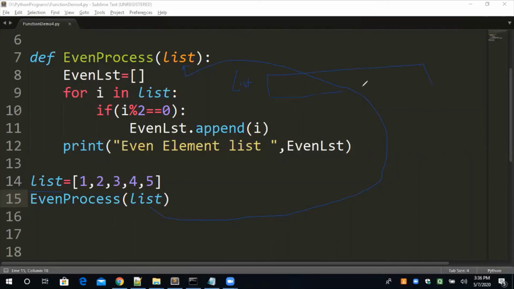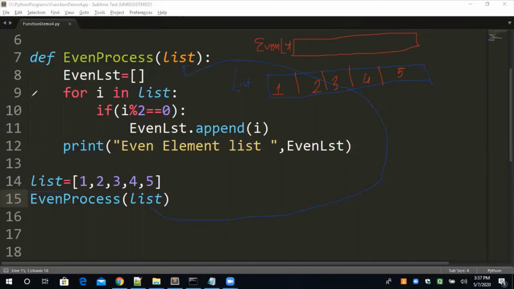Just a moment. I think this pen is not visible, so I'm just changing it. How many blocks will be created? 1, 2, 3, 4, 5. This is the even list. This is basically an empty list for result storing. Understand? No element is there. Empty list.